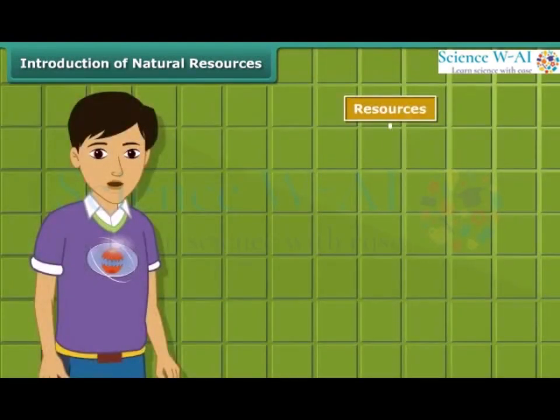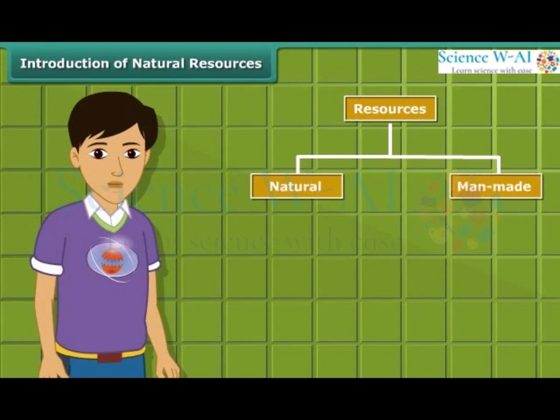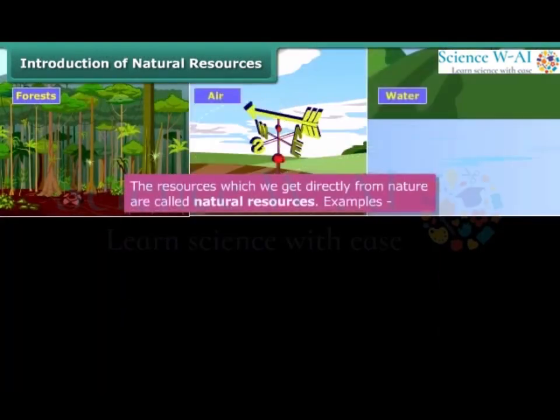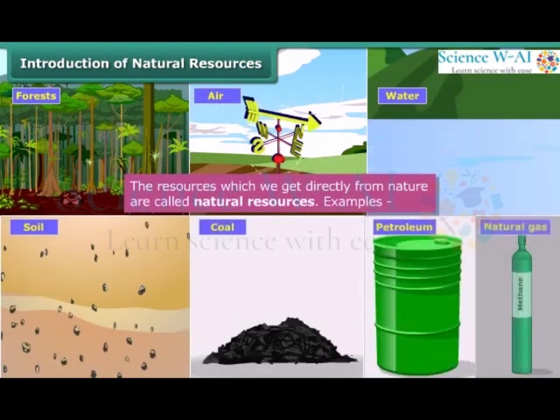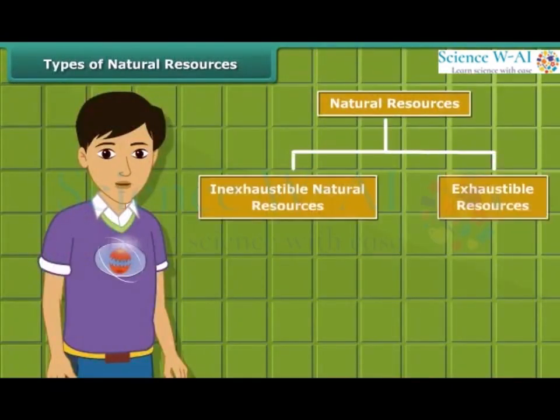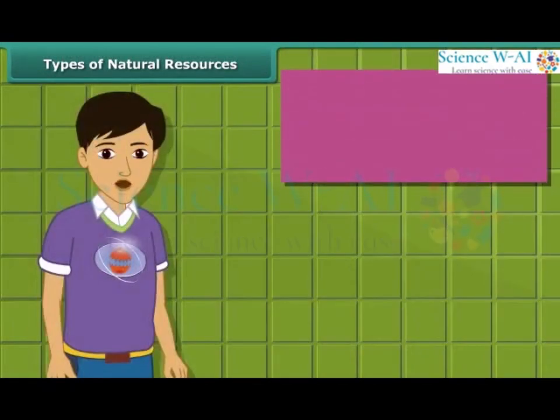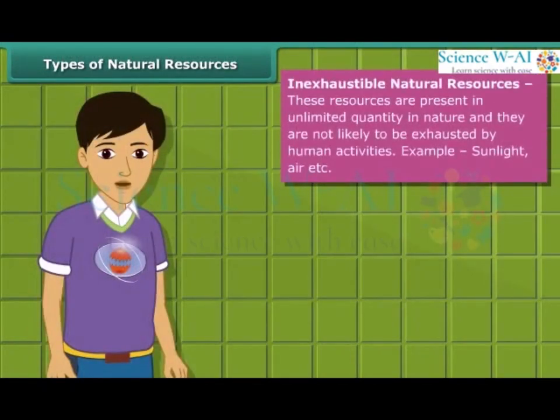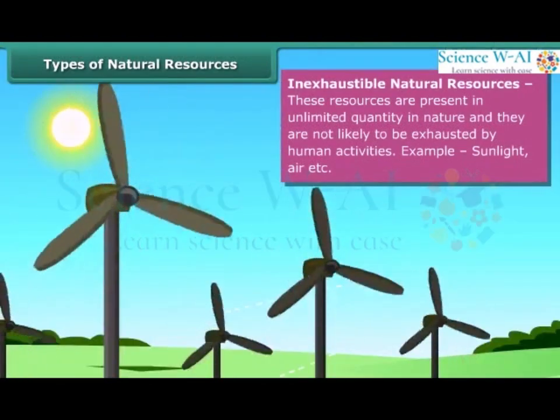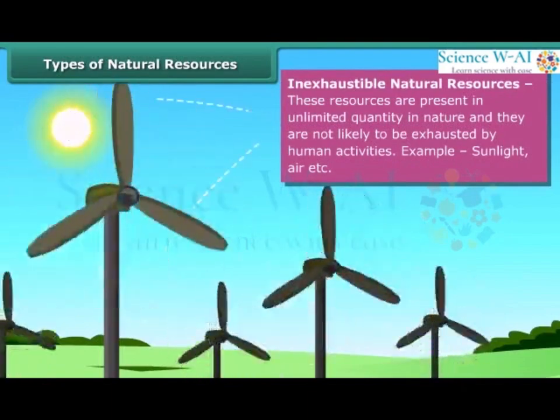You know, resources are of two types, natural and man-made. Natural resources such as forests, air, water, soil, coal, petroleum and natural gas are directly obtained from nature. Natural resources can be broadly classified into two categories: inexhaustible and exhaustible resources. Inexhaustible natural resources are present in abundance, hence it is unlikely that they will be exhausted by any human activity. Sunlight and air are examples of such resources.